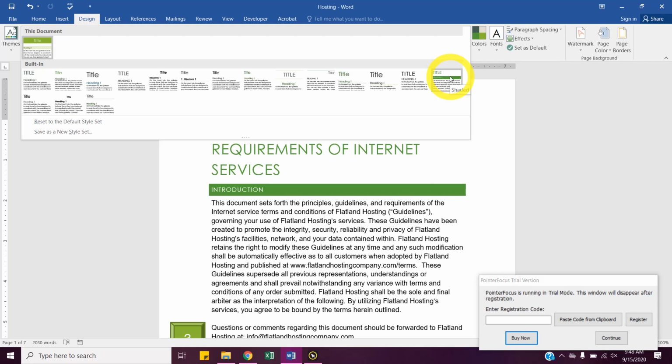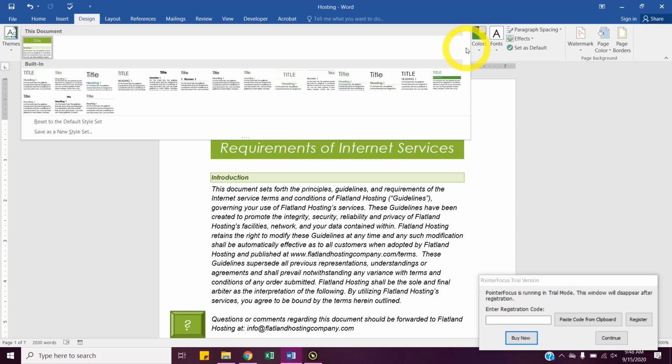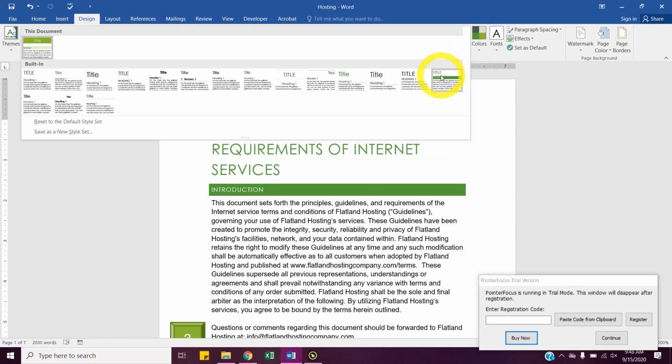So we're on Design tab. I want to make sure everyone's on Design tab. We're not clicked on Themes. We're clicked on the drop down for all these style sets. And the only one that has the shaded line, you guys probably have like 3 more this way, but shaded is the name.